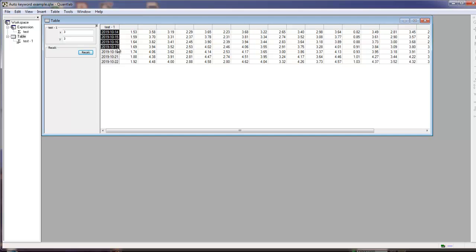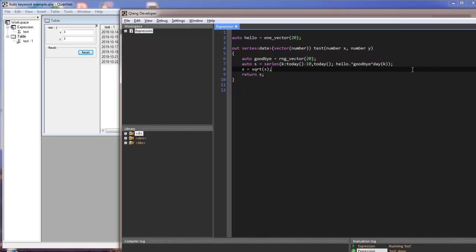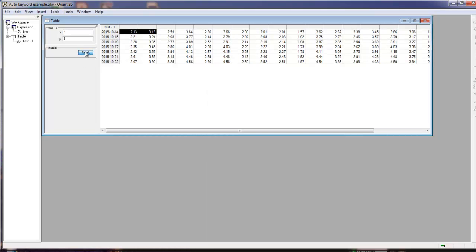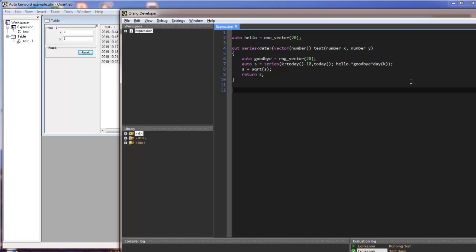It will have our dates, and for each date it will have the multiplied vector of hello and goodbye times the day of the vector. And as you can see, it's a random vector, as we generated a random vector.